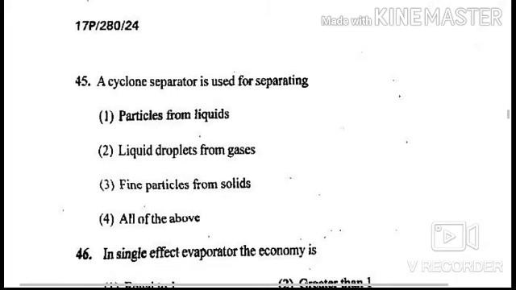Next question is, a cyclone separator is used for separating. Options are particles from liquids, liquid droplet from gases, fine particles from solids, and all of the above. Answer of this question is option number 1, particles from liquid. Cyclonic separation is a method of removing particulates from an air, gas, or liquid stream without the use of filters, through vortex separation. When removing particulate matter from liquid, a hydrocyclone is used, while from gas, a gas cyclone is used.